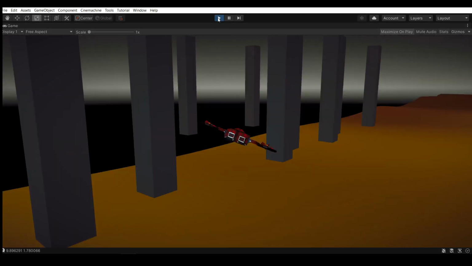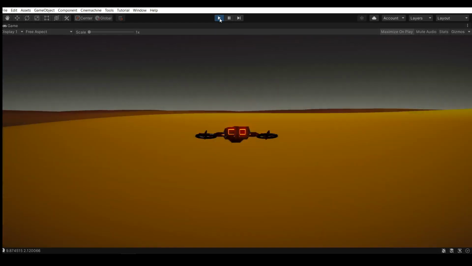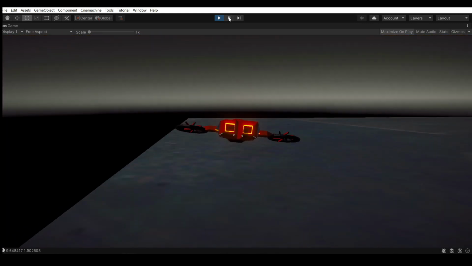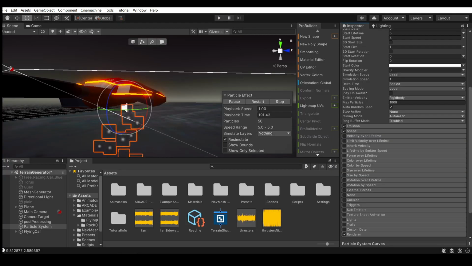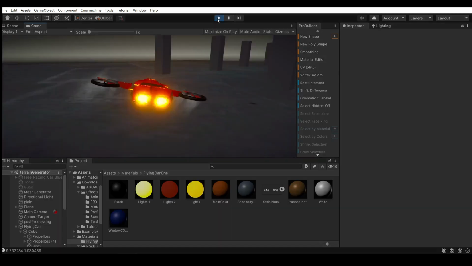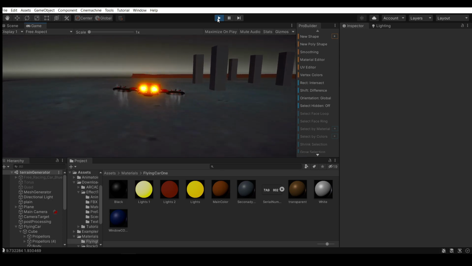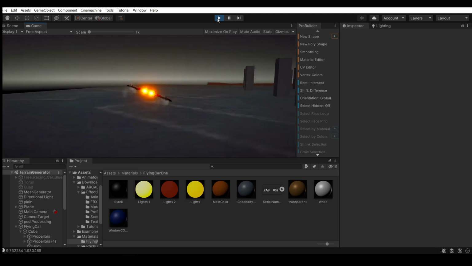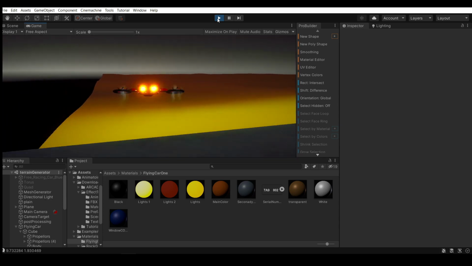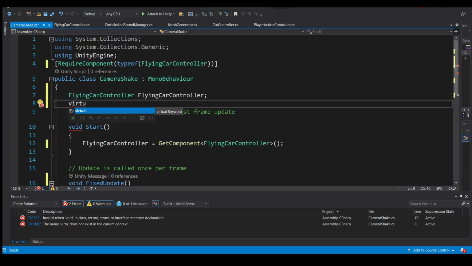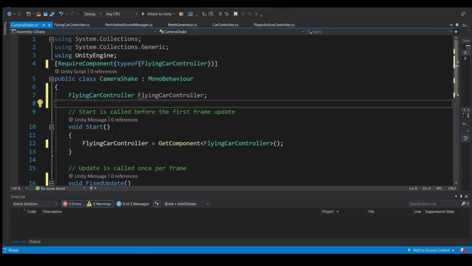So after trying different color combinations and adding some bloom, our sci-fi hover car is ready. Now after adding some sound effects and making some particles for its propeller and particles for thrusters using Unity's particle system, I think our car is looking great and better than I expected. Last thing I wanted to do is to add some camera shakes.